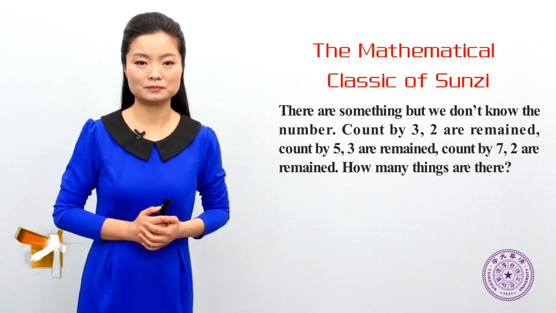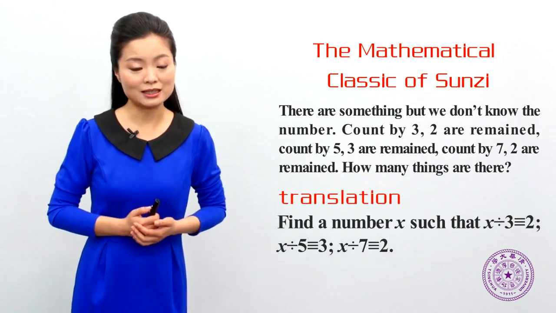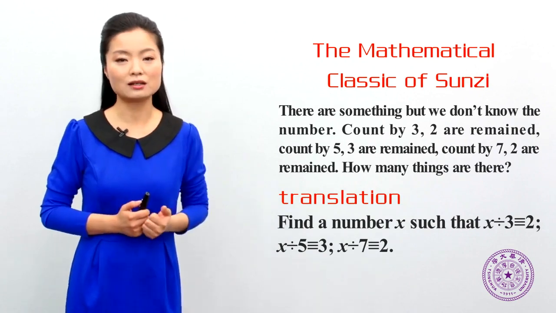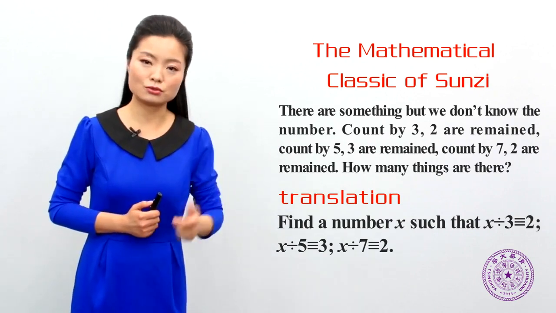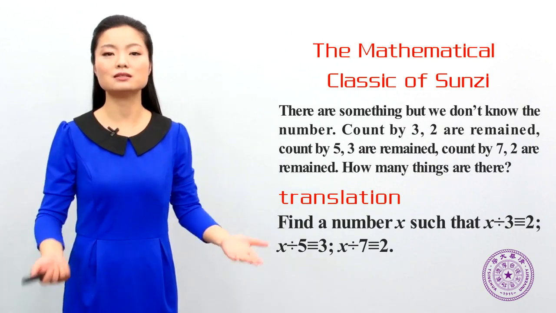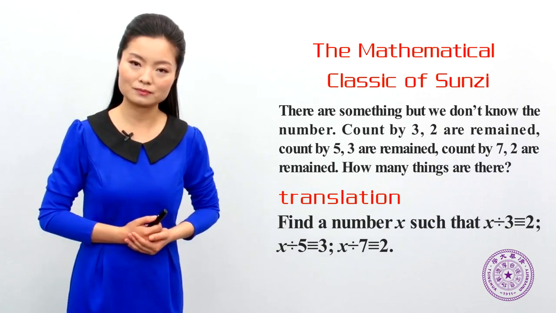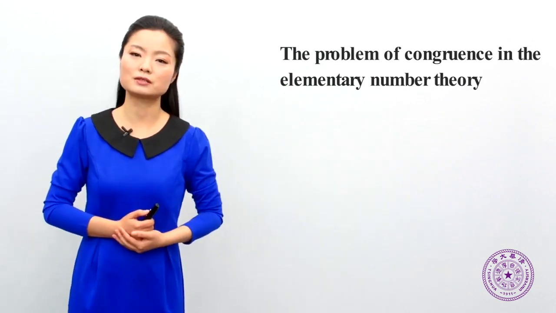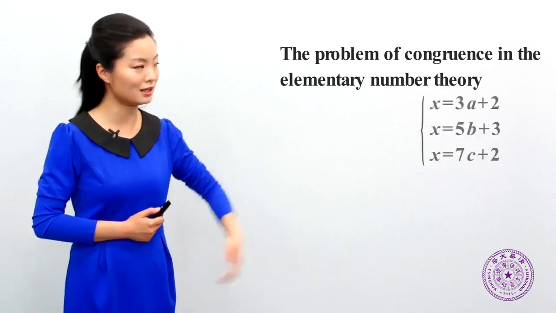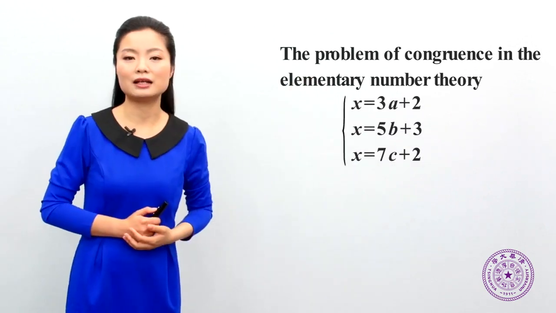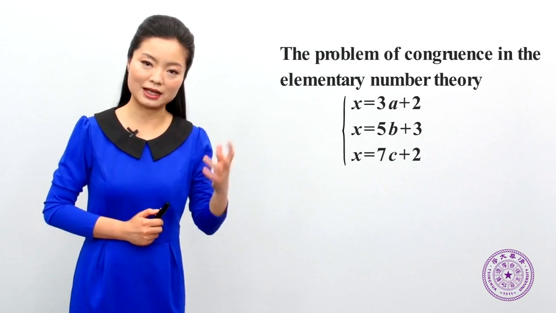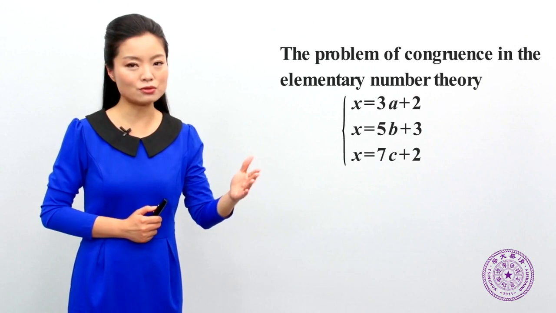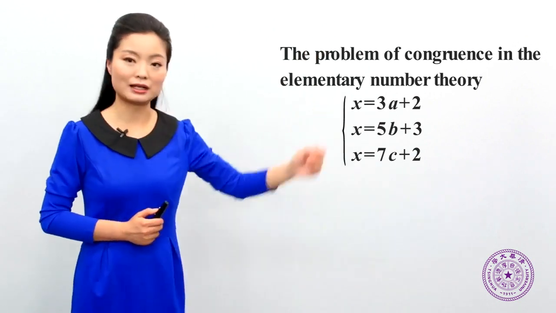It says that we have a number x, such that x divided by 3 has 2 left. x divided by 5, the remainder is 3. x divided by 7, the remainder is 2. What's the number x? This is actually the congruence equation in elementary number theory. We could write them as equations such that x equals 3a plus 2, x equals 5b plus 3, x equals 7c plus 2. Then Han Xin calculated the value of x very fast, and he got the number of his soldiers.